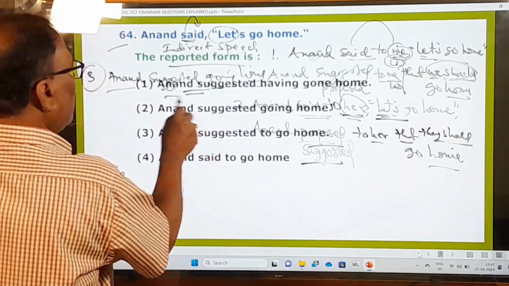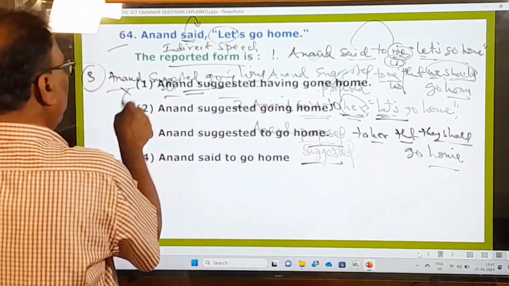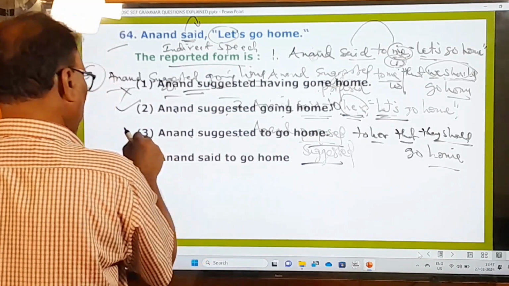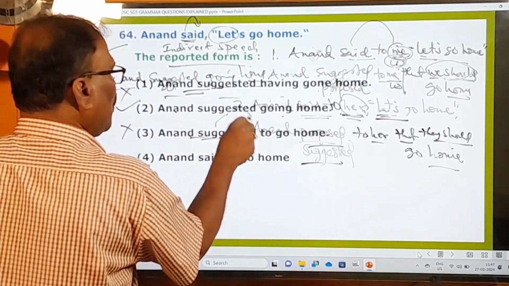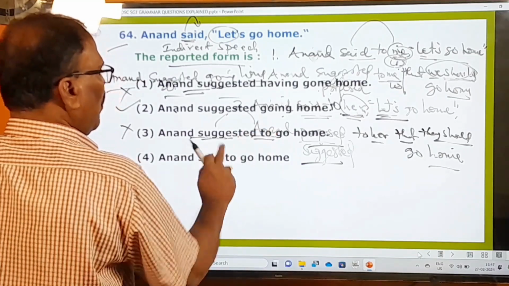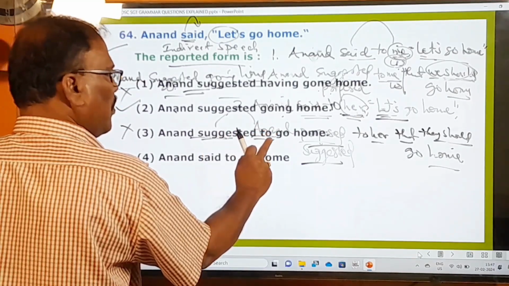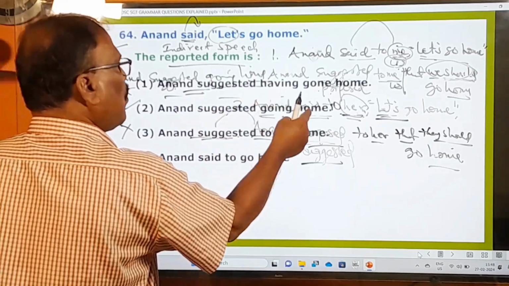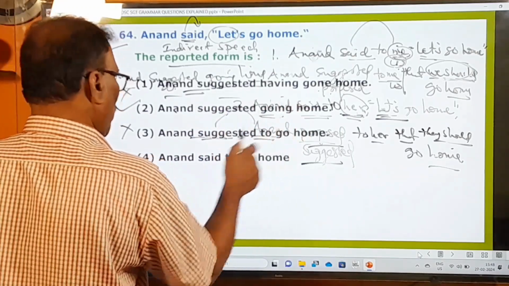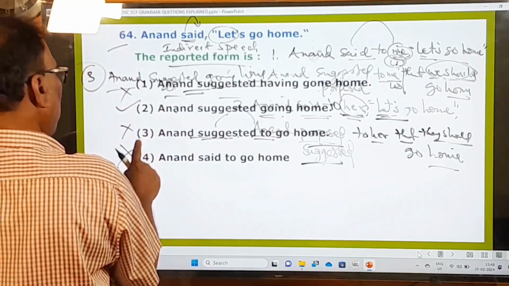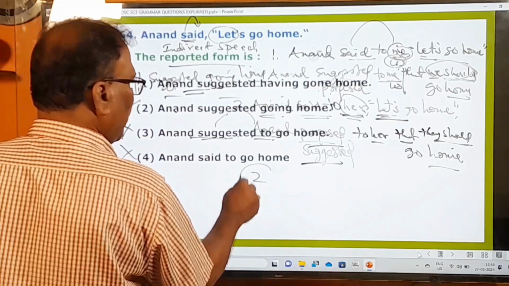See, Anand suggested having gone home. No. Anand suggested going home. Right. Anand suggested to go home. Wrong. Because after suggested, you should not use to infinitive. To go is a to infinitive. After suggested, you should not use this to infinitive. You must use only the ing form. After Anand suggested going home, that's the right one. Not suggested to go home. So Anand said to go home. No. So first one, third one, fourth one are wrong, and only the second one is your right answer.